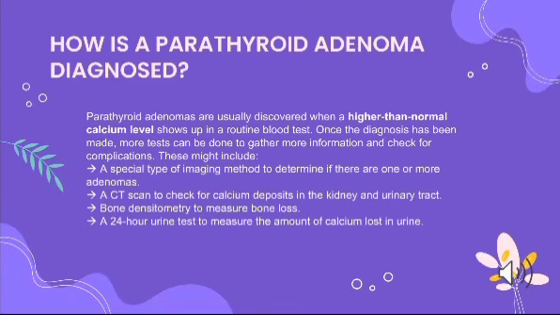Investigations: how to diagnose a parathyroid adenoma. Our first clue is hypercalcemia. Once the diagnosis has been established, more tests can be done to gather more information and check for complications, including a sestamibi scan, neck ultrasound, DEXA scan, a CT scan to check for calcium deposits in the kidney and urinary tract, and a 24-hour urine test to measure the amount of calcium lost in urine.